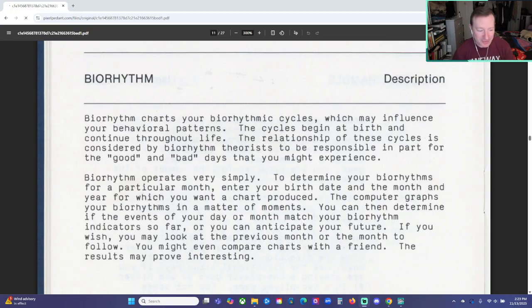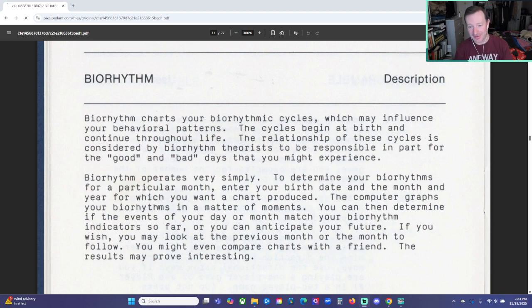I understand that it's complete and total hogwash pseudoscience, but it should be a lot of fun to check out anyway. So we're going to read through the description of Biorhythm, read through the instructions, then we'll get into the Classic 99 emulator, which emulates a TI-99/4A in a modern PC. We'll load the program up, run it, see what we can learn from it, and see what we can make it do.